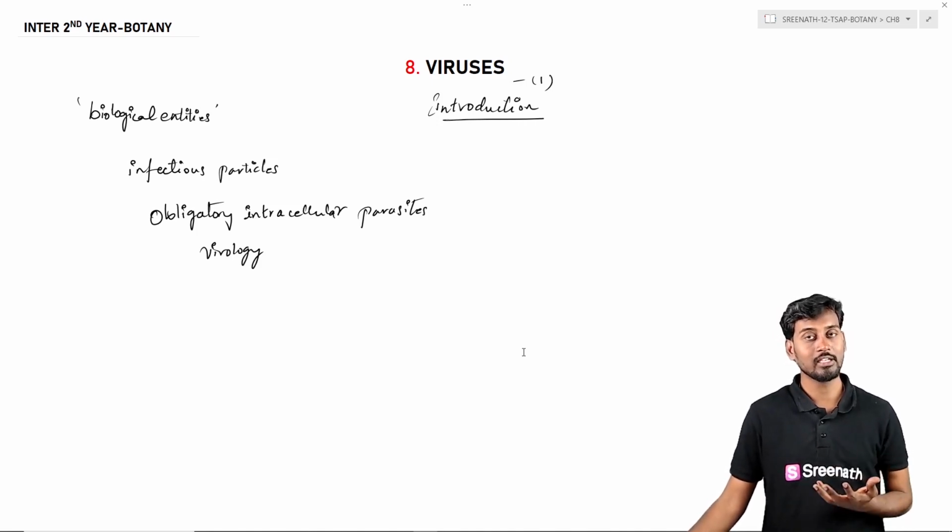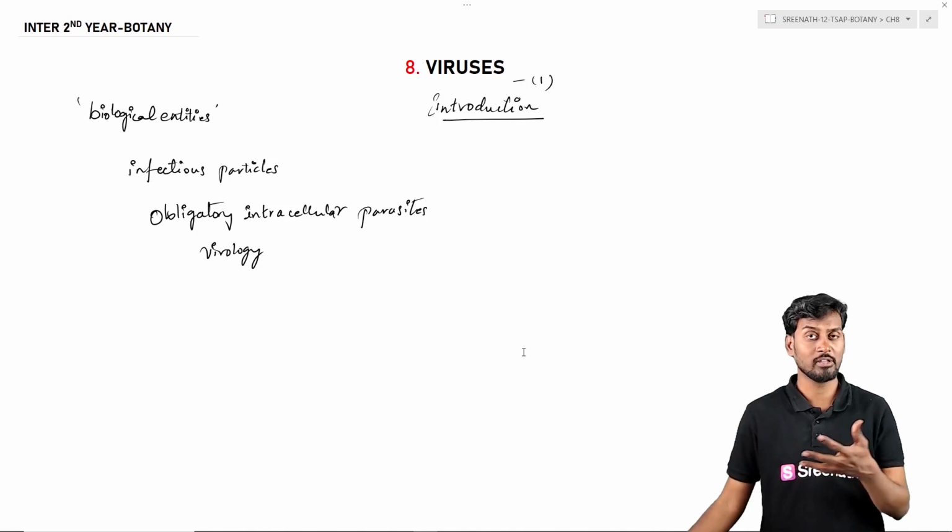So what are biological entities? All the living organisms which are present on the face of the earth are called biological entities.